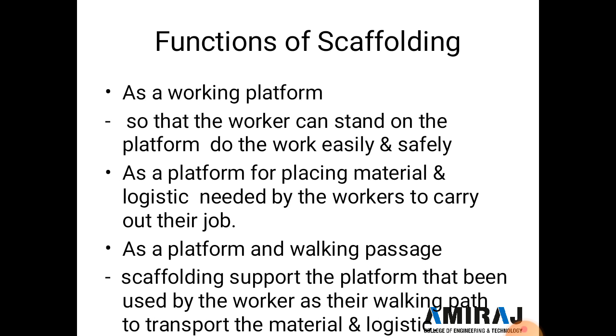The second function is a platform for placing material and logistics needed by workers to carry out their jobs, and as a working passage, scaffolding supports the platform used by the worker as a walking path to transport material and logistics.